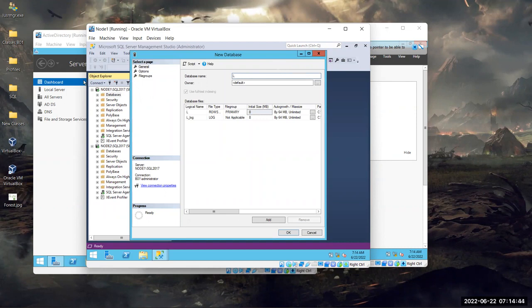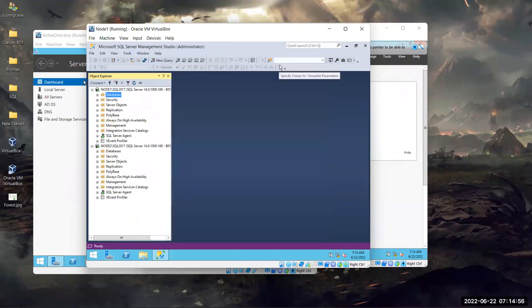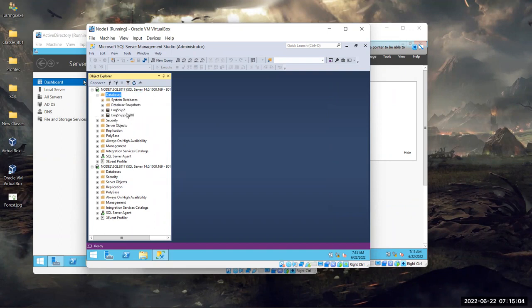Name it log ship 2. Okay, because I guess the last one was log ship. I'm naming it log ship 2. Okay, is it okay? Let's move forward. Let me check. Log shipping DB was the previous one. Log ship 2 is the new one. Let me open a new query.